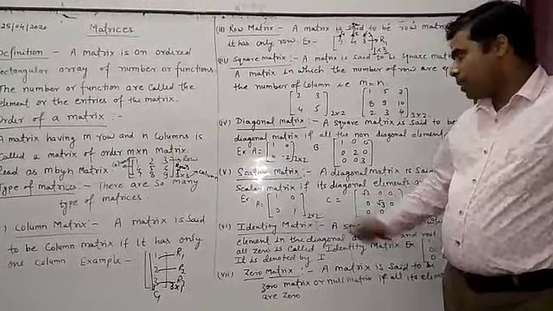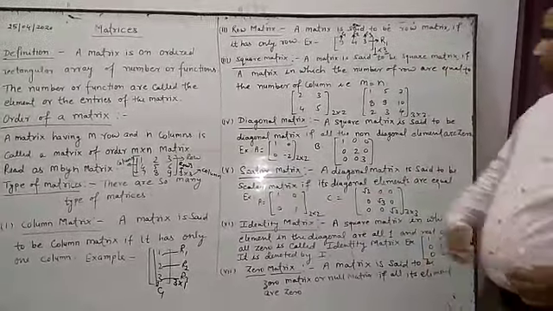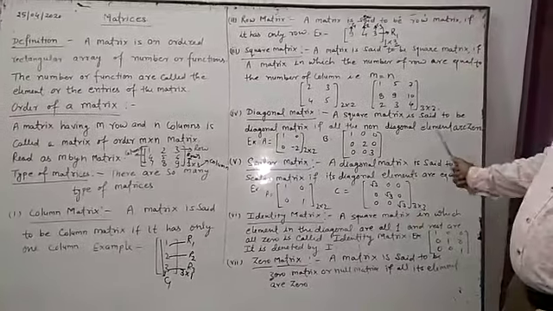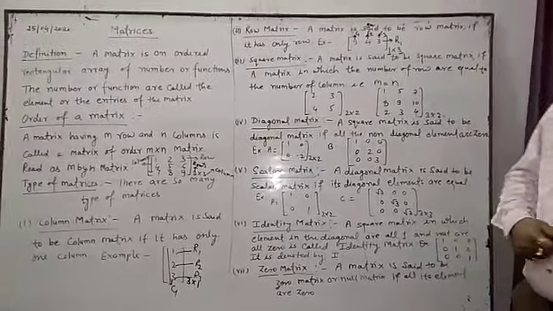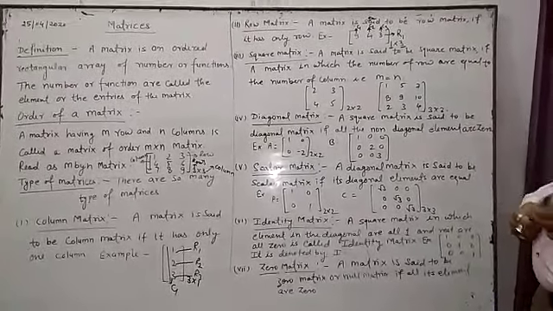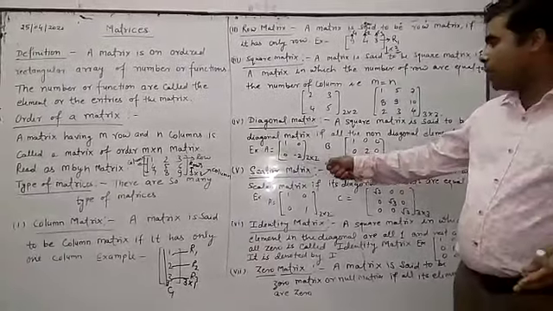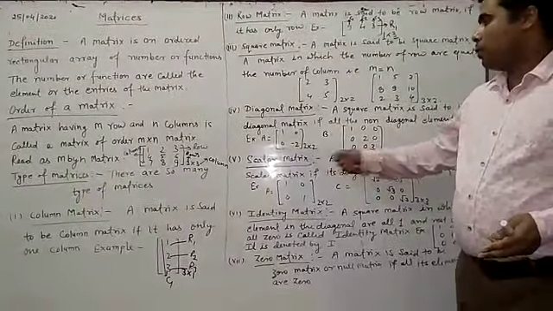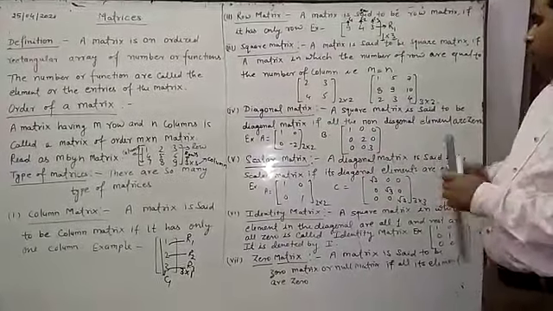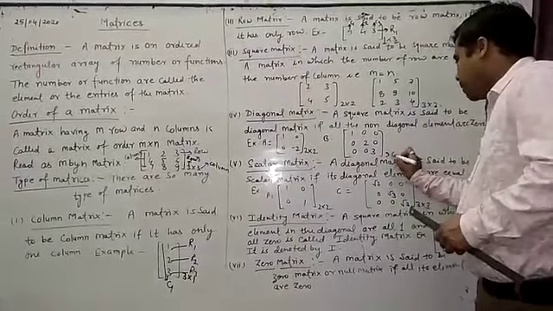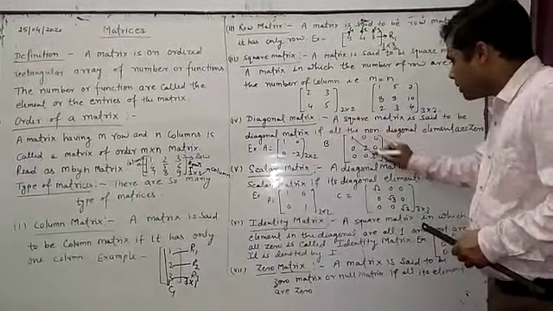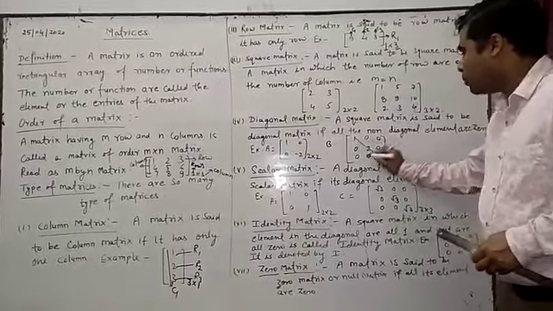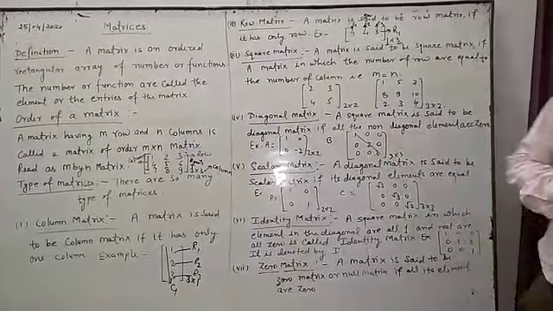A square matrix is said to be a diagonal matrix if all the non-diagonal elements are zero. This is the diagonal element, in a 2 cross 2 matrix, and this one is the non-diagonal element. This one is a 3 cross 3 matrix. This one is the diagonal, and all the elements which are not diagonal will be zero.